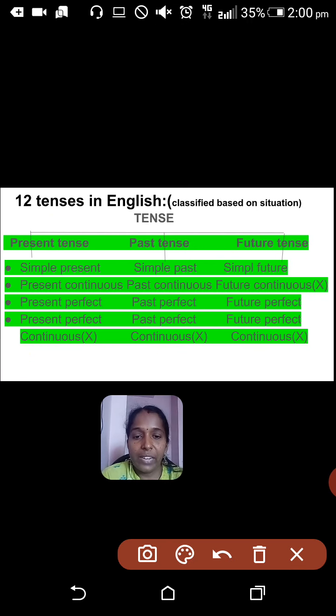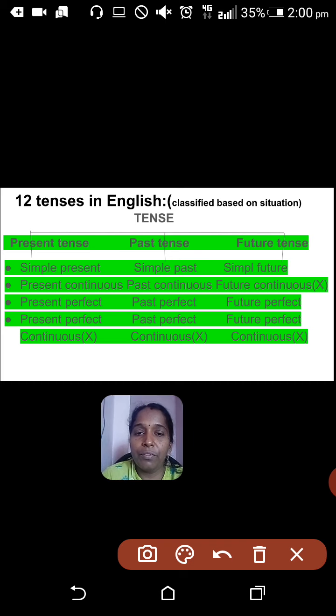Okay, so the next change is made based on tense. I already told you, there are 12 tenses in English, which are classified based on the situation. I have brought you the 12 tenses here. In these 12 tenses we have a passive form for only 8 tenses. I am going to tell you which are the 8 tenses.